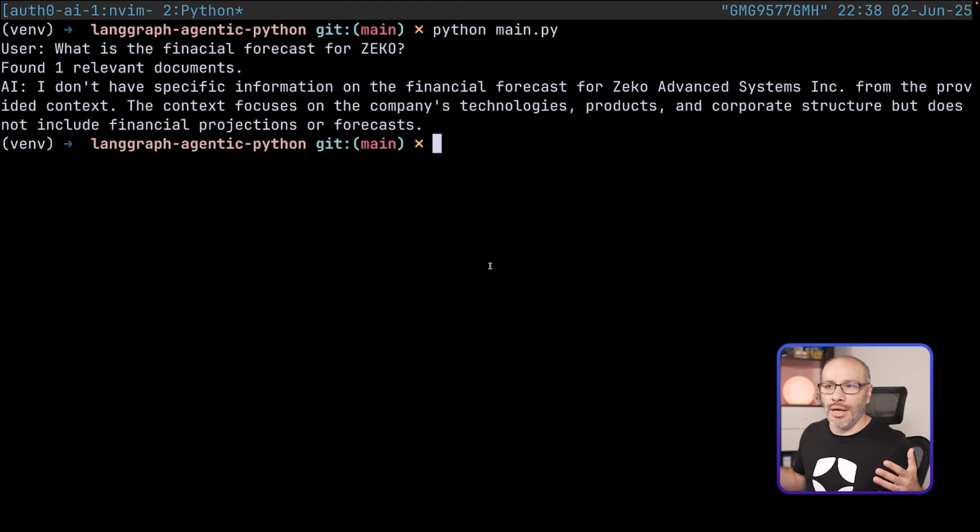So basically it's saying there's no information about forecast. And that's exactly what we want, because right now, the way I have it set up, I have it with a particular user that does not have access to any relevant information. But how do we know about that? Well, let's jump into the code and see how it works.